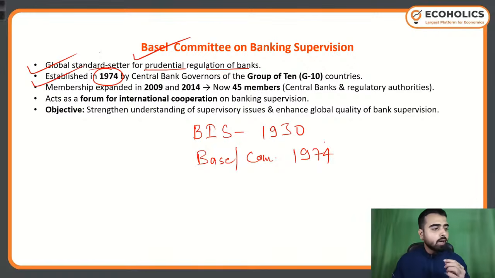These are a few timelines you must remember. It was established in 1974 by the central bank governors of the G10 countries. Their central bank governors came together and established the Basel Committee on Banking Supervision. Then membership expanded in 2009 and 2014. Now 45 members are there, including the central banks of different countries and regulatory authorities.